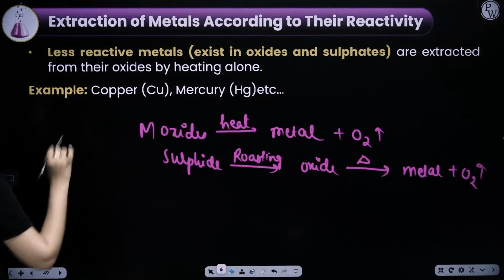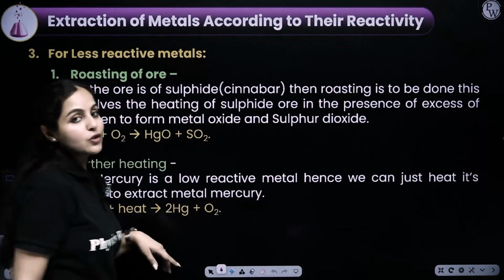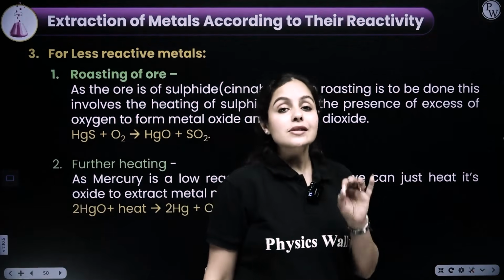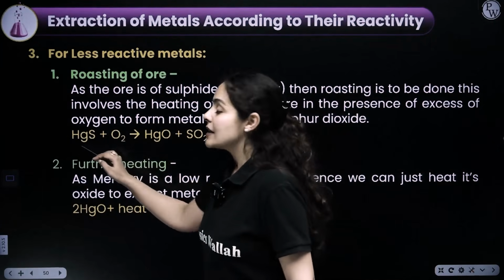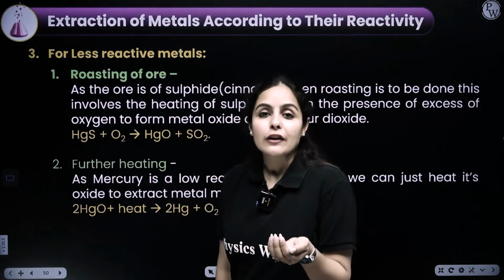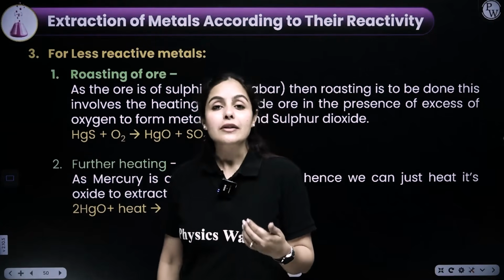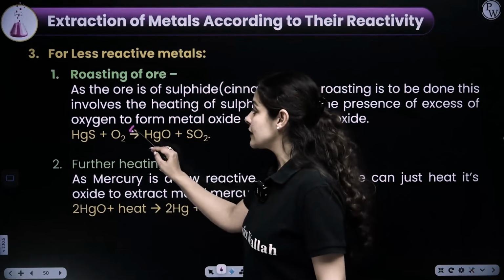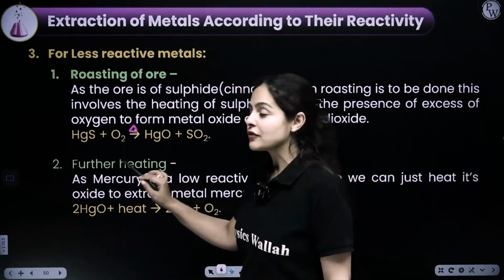So, if you have mercury with you, mercury as an ore is called cinnabar. It's a sulfide ore of mercury. So obviously with sulfide, you have to roast it. Roasting requires excess of oxygen and heating strongly. So you heat this strongly in presence of excess oxygen.